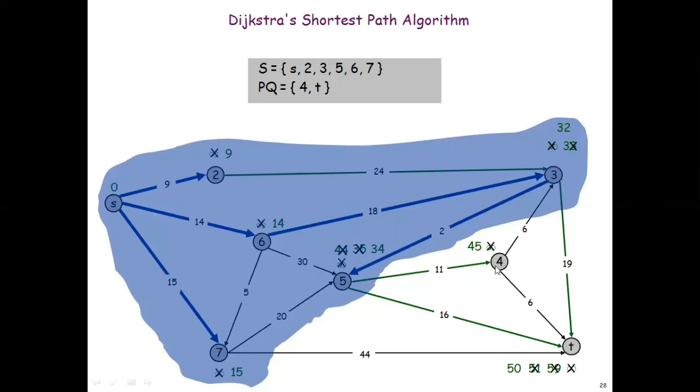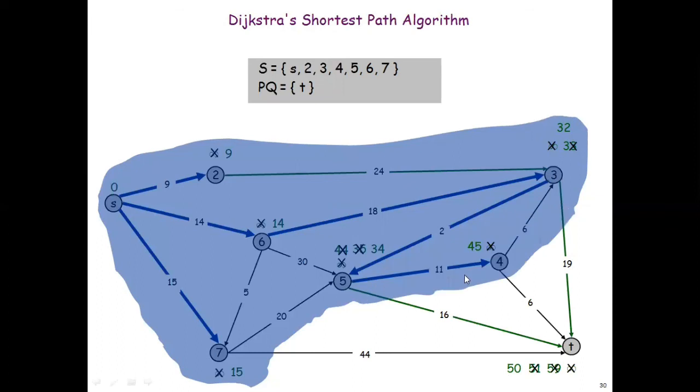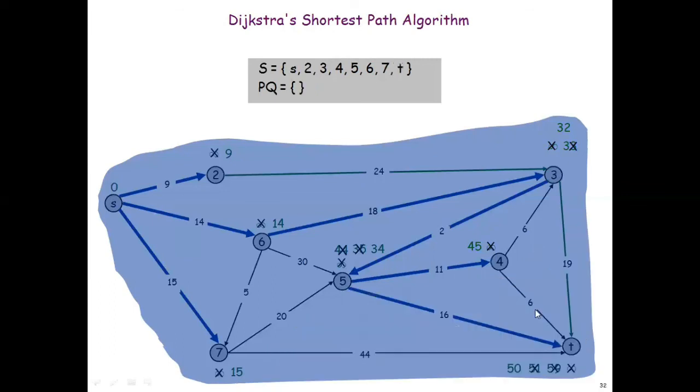In this case, which one is the minimum weight I should check. So 4 has 45 and T has 50, which is the minimum? 4 is the minimum. So 45 has been added to the minimum distance list, and I will be checking is there any update to the weight of the T. So the 45 plus 6, that is 51, but the weight already existing on T is 50, so no need of updation. And the minimum distance to T is updated with a 50. So that's all.